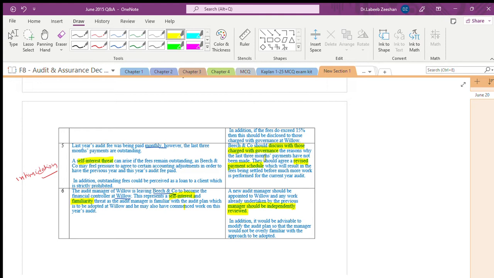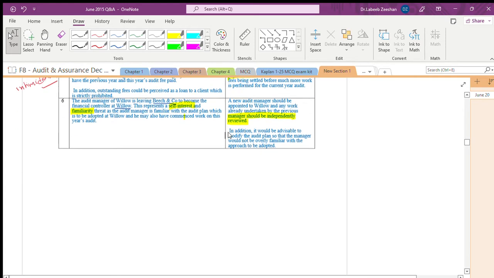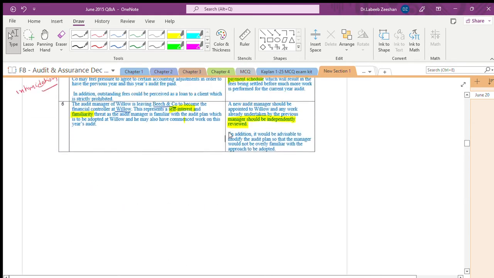You can appoint an auditor as a financial controller, but the work previously done as an auditor should be reviewed independently. In addition, it would be advisable to modify the plan. Definitely, a new auditor will come, and the new auditor will have their own way of execution.